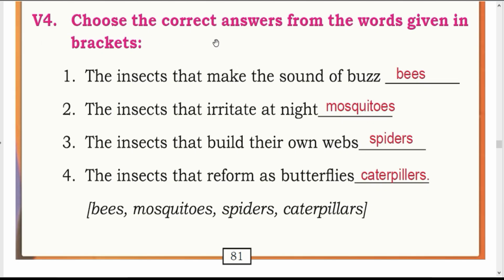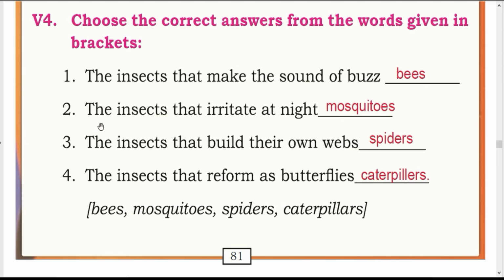V4. Choose the correct answers from the words given in the brackets. First one, the insects that make the sounds of buzz. Bees. Here options are given, you have to choose from there and write the correct answer.